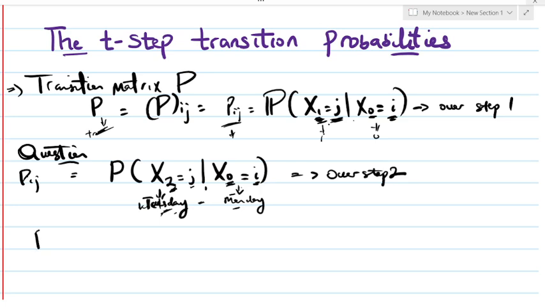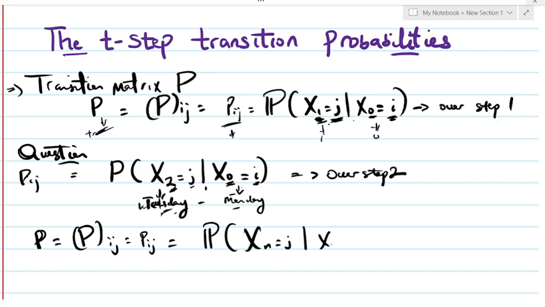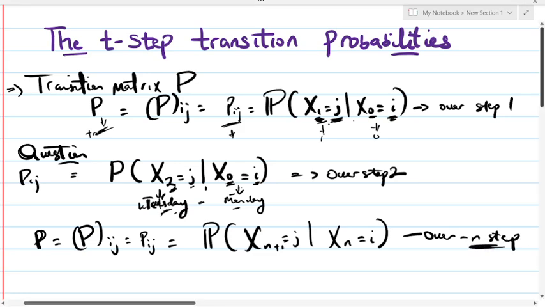Then we can also have the probability of moving from state X_n to X_(n+1), given that X_n equals i, which is n steps. So let's take it one after the other.